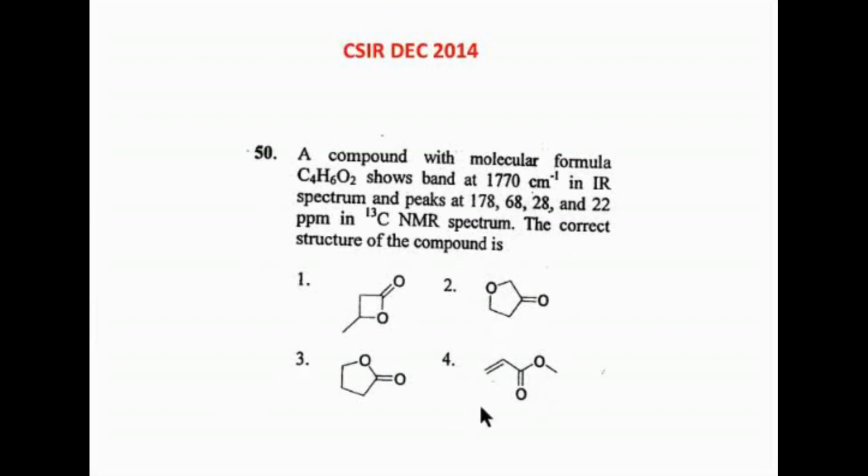How did you rule out 4? C double bond C should be at 120. So this C double bond C should be around 130, isn't it? There is nothing in the 130 range for the C double bond C alkene here. So this is ruled out. So 2 and 4 have been ruled out based on C13.